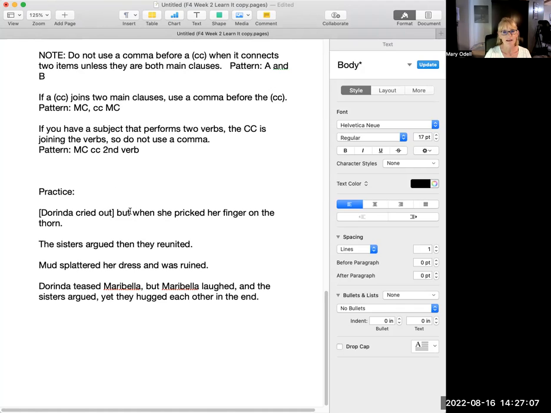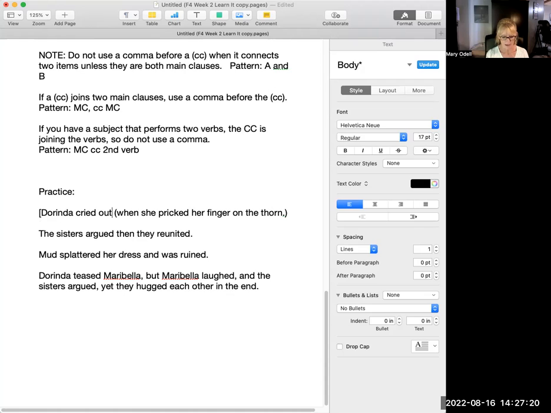The second thing is an adverbial clause, a dependent clause. Are those the same type of clause? They are not. So it's not appropriate to have a coordinating conjunction there because you're not joining the same type of clause. So the sentence should just be, Dorinda cried out when she pricked her finger on the thorn.